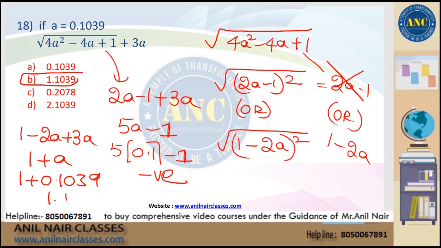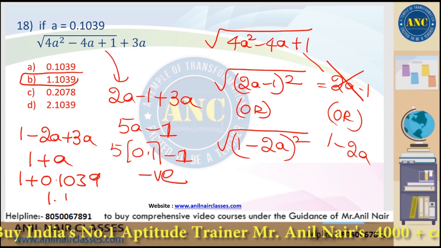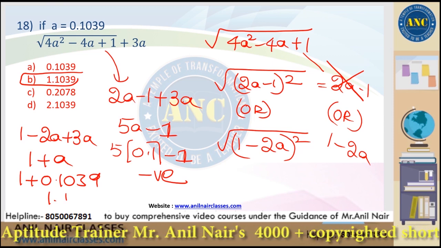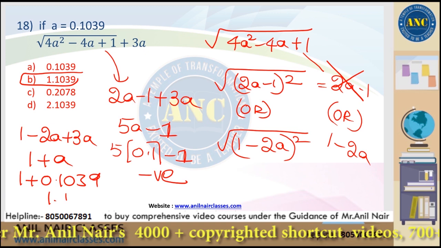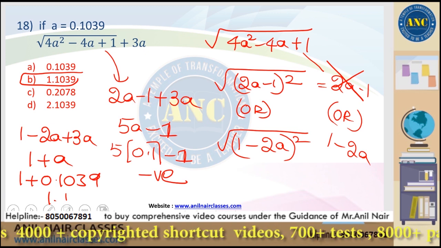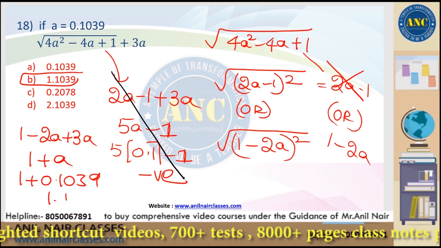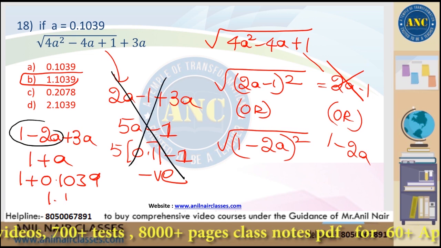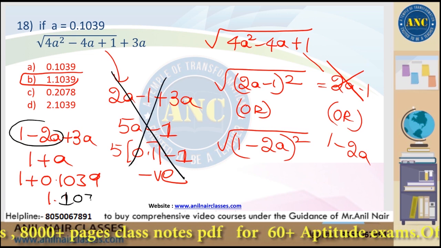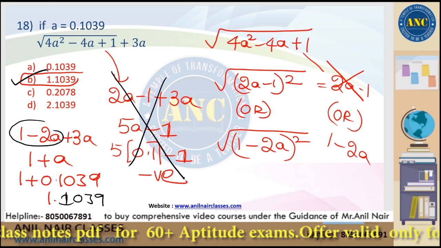Answer is 1.1039. Idea clear, right? Next one. Till now, any doubts? Any doubts? No, right? 18th one. No need to apply 2a minus 1. 2a minus 1 is giving you negative values, so this is eliminated. I took 1 minus 2a, 1 plus a. So answer is 1.1039. 18th also over.